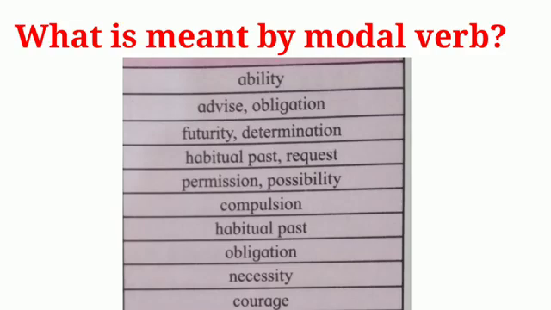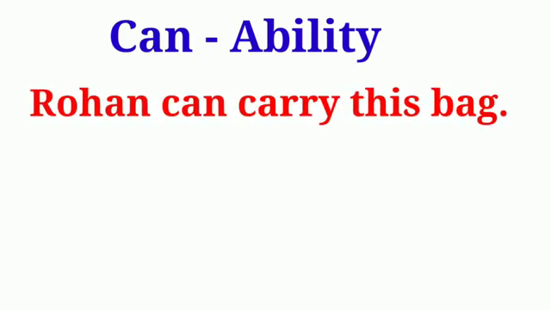Students, let us study modal verb and its function one after another from our list. The first modal verb we are going to discuss is can. Can is used to express ability in present. If you are able to do something, this ability of doing something is expressed with the help of modal verb can. For example, Rohan can carry this bag.